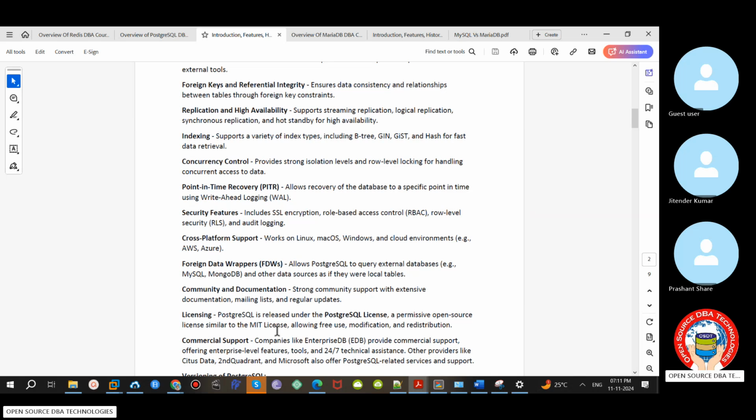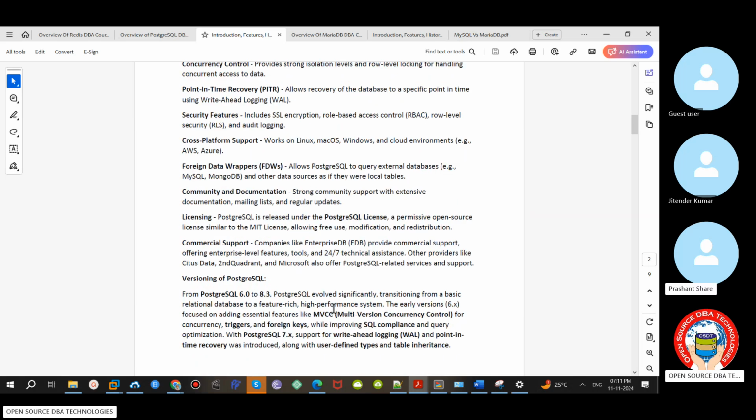And license. Earlier we already discussed the license, right? It is available under the BSD license and the MIT license. You can use any license. It's free. If you want to use it in your own software and do any modification, you can use MIT. Otherwise BSD, that is the standard license we use.